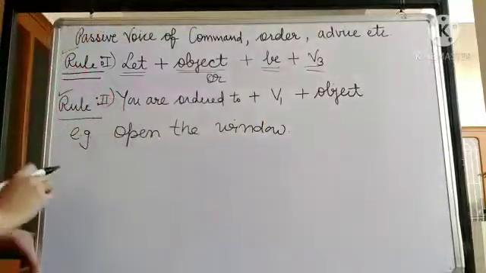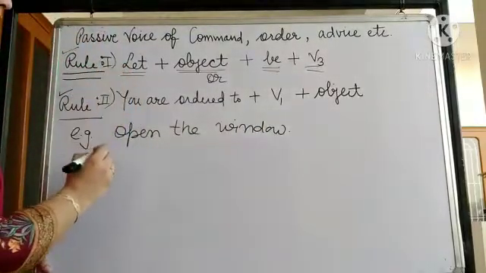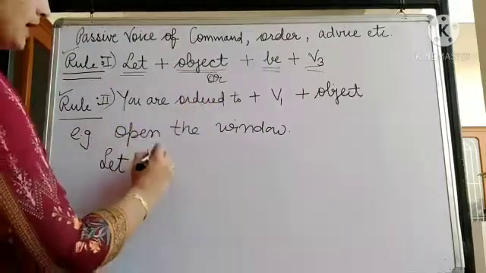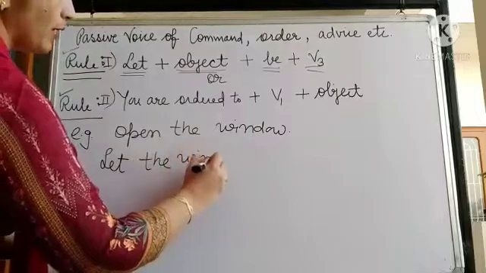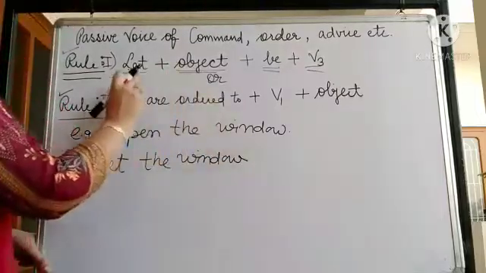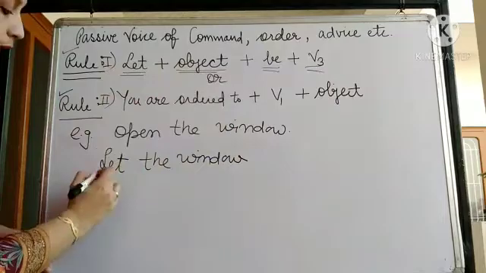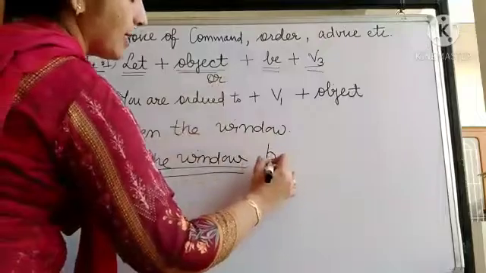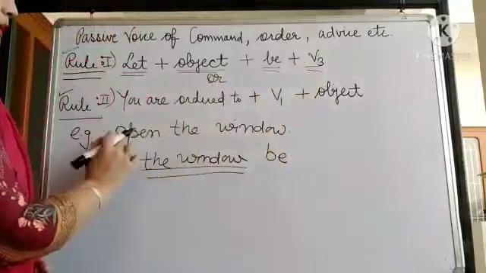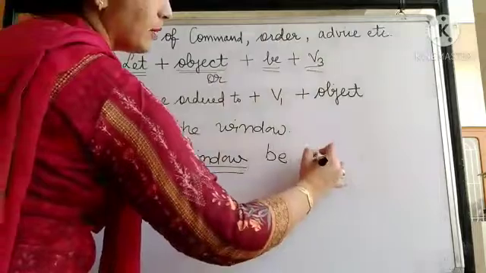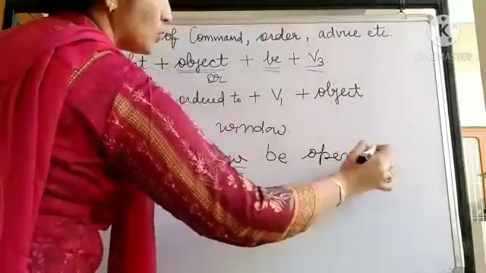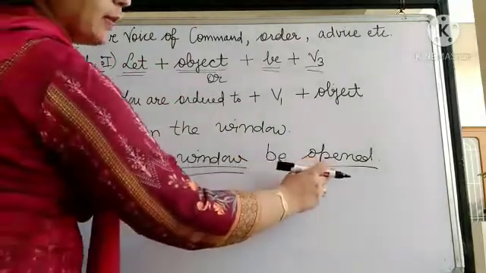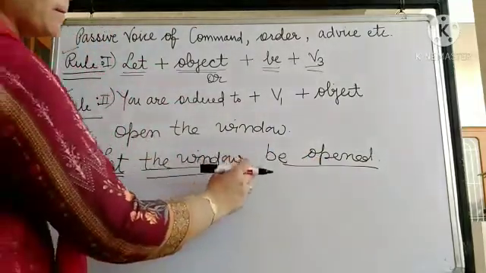So this is an imperative sentence. I am going to follow rule number one, let. I have put let, then the object. The object here is the window. Let the window. So according to this rule, first of all I have put let, then I have written the object, the window, then I have added be, then verb third form. Now here open is a verb and the verb third form will be open. So the rule will be let, then object, then be, then verb third form. Let the window be open.